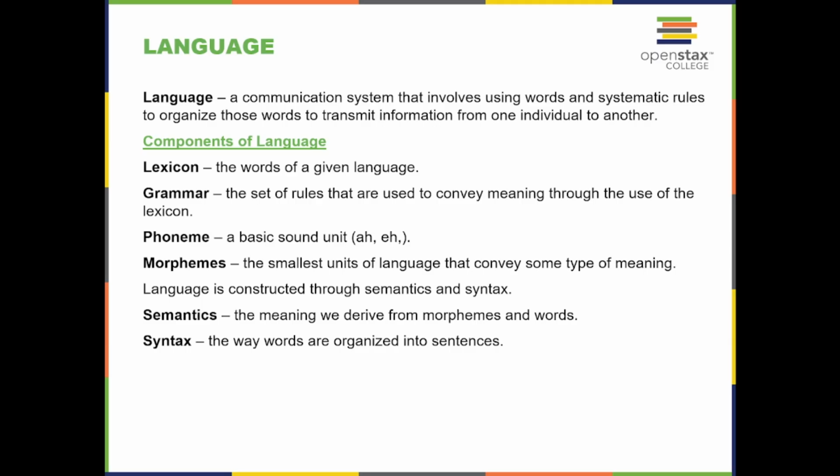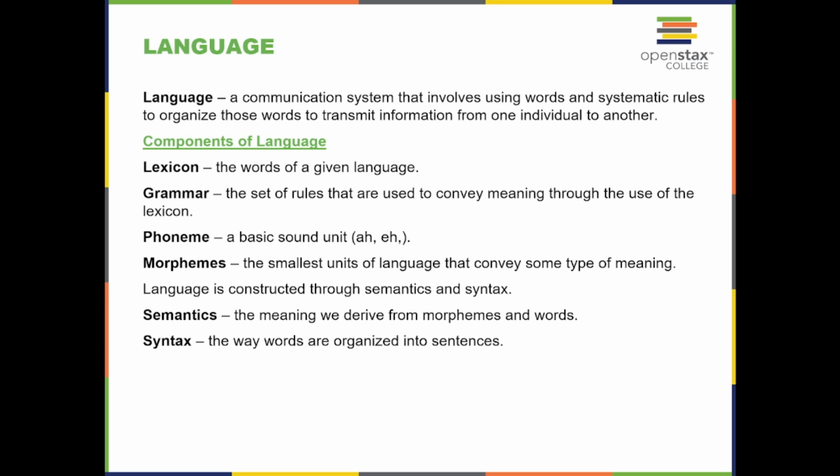Language. Language is a communication system that involves using words and systematic rules to organize those words to transmit information from one person to another. So, components of a language. There's a lexicon, the words of a given language. Grammar, the set of rules that are used to convey meaning through the use of the lexicon.